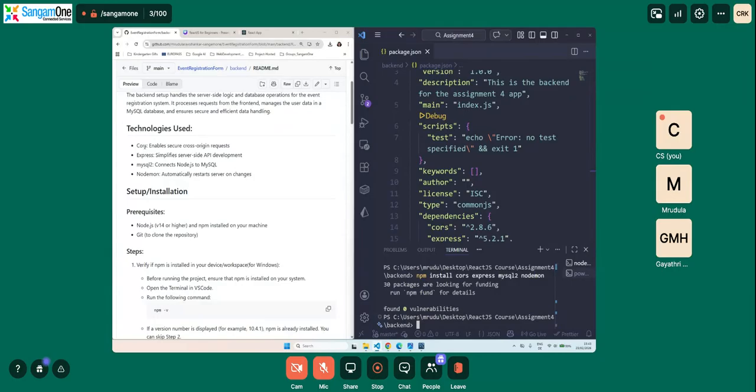CORS is a new technology, correct? We haven't used CORS until now. So what does CORS mean? CORS is short for cross origin resource sharing. It allows your front end and back end to talk to each other safely. Normally our back end is hosted on a different server and our front end is hosted on a different server. So when we set up CORS, it enables them to talk to each other safely.